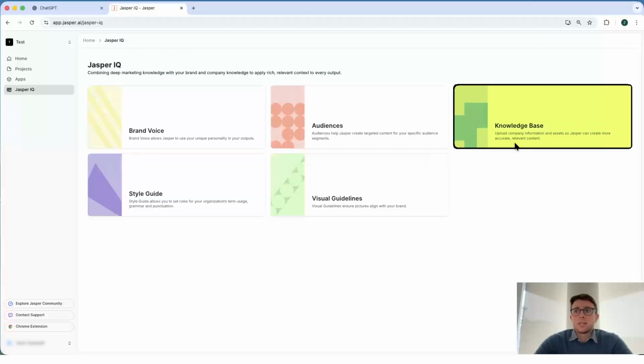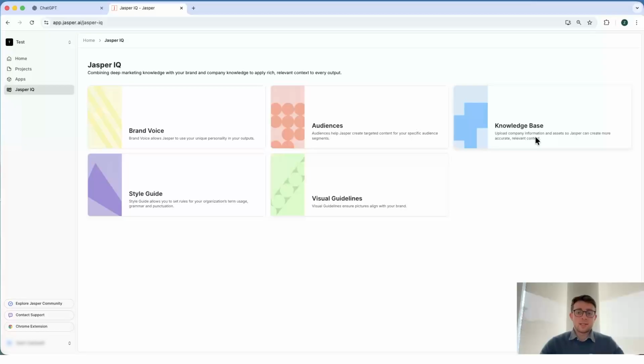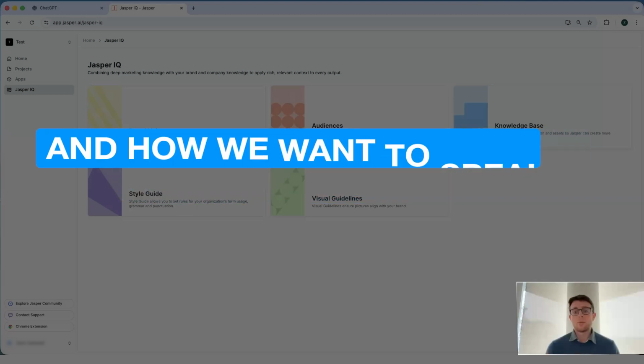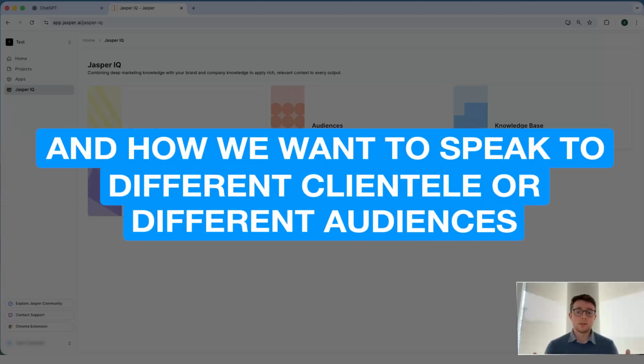The last part we'll notice here is the knowledge base. This is where we can upload previous content, examples, or guidelines, which Jasper can reference as we're starting to create new content. So this is really where we're defining that centralized place inside of Jasper of how we want to represent ourselves as a brand and how we want to speak to different clientele or different audiences.